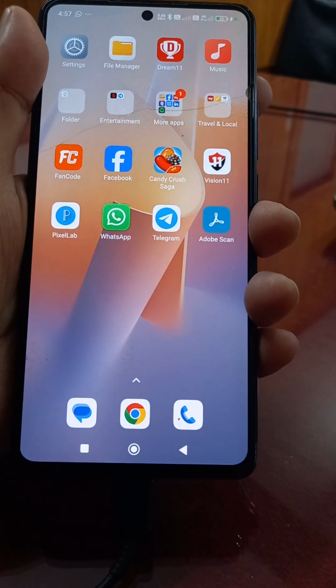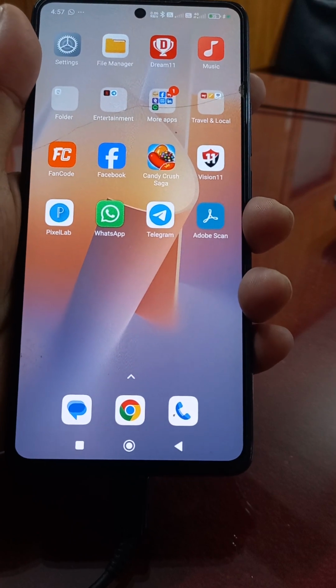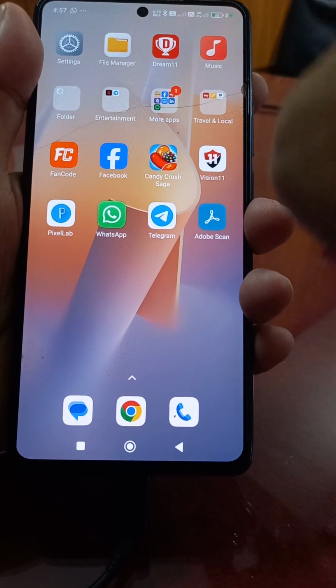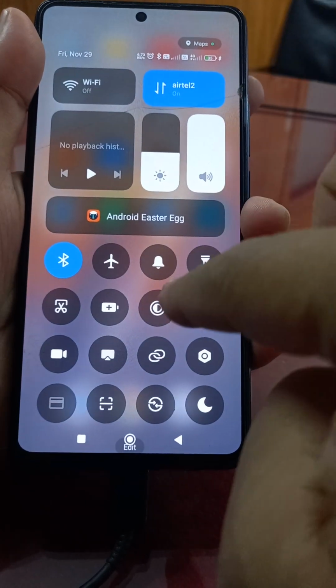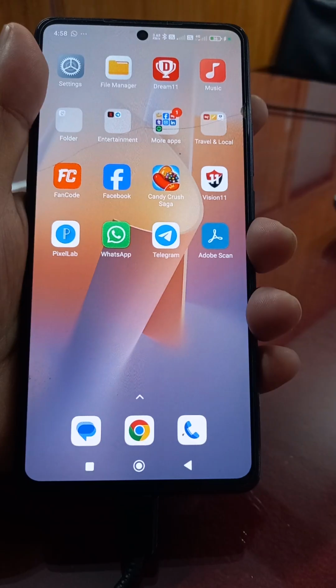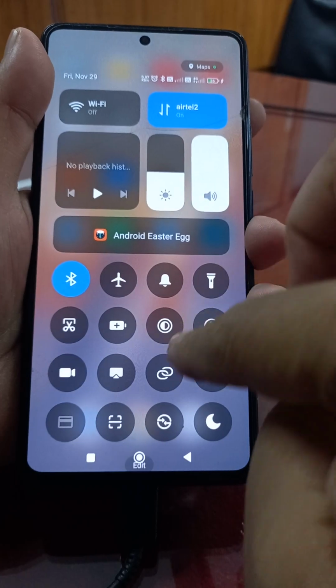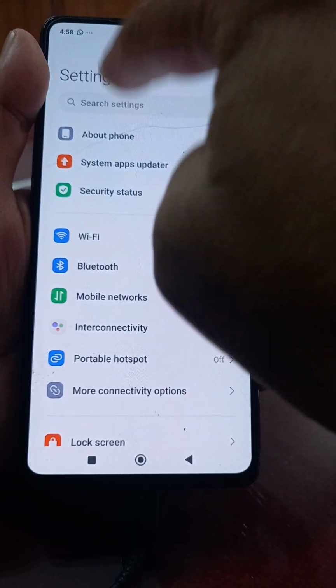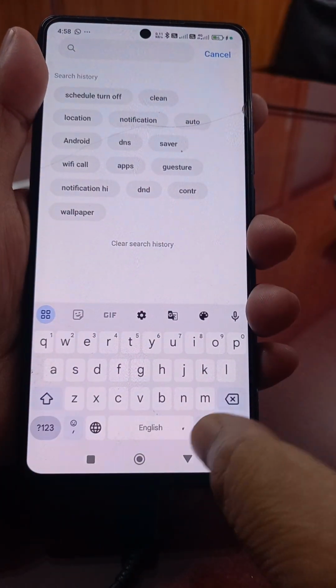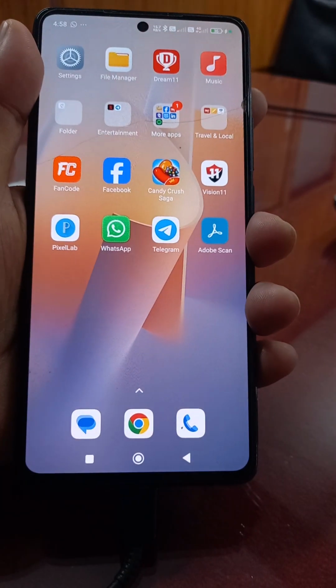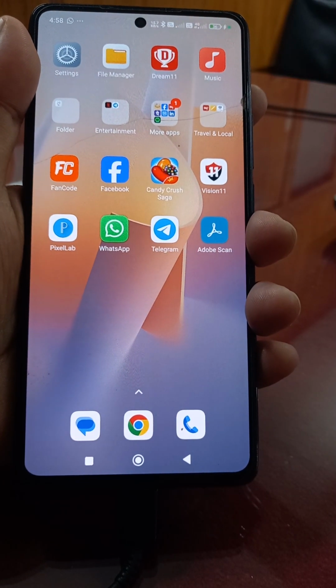The third is to disable the schedule power on. Just check in your MI mobile if there is any option of schedule power on and off. How to check? Just go to settings, search schedule power off and on, and you will find it. Check it. If it is activated, kindly deactivate it.